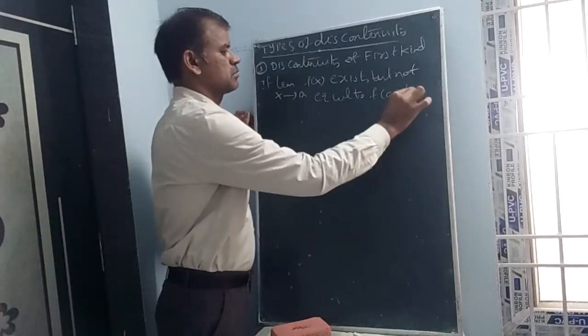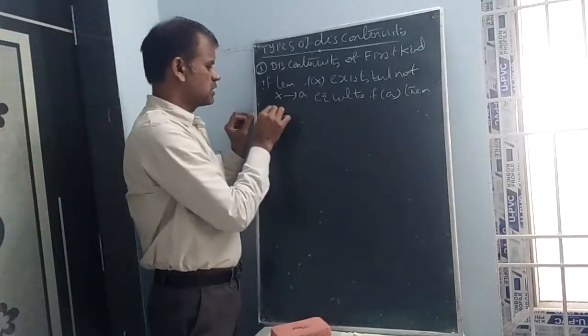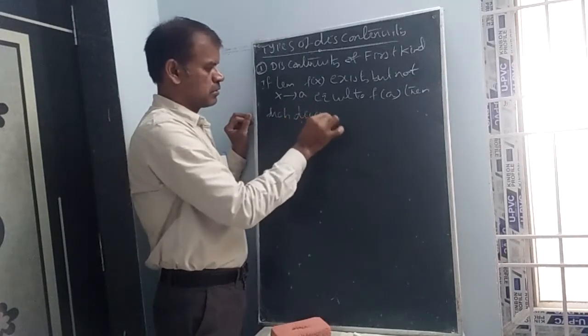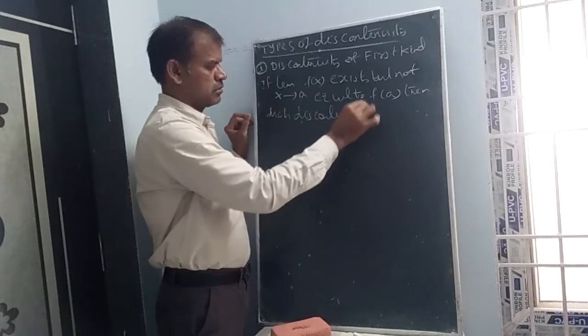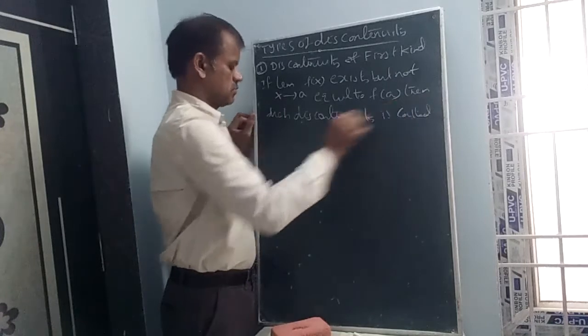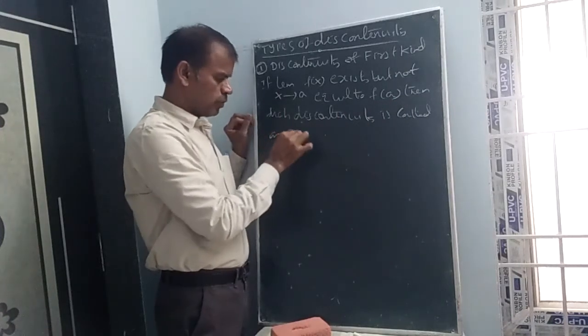Then such discontinuity is called removable discontinuity.